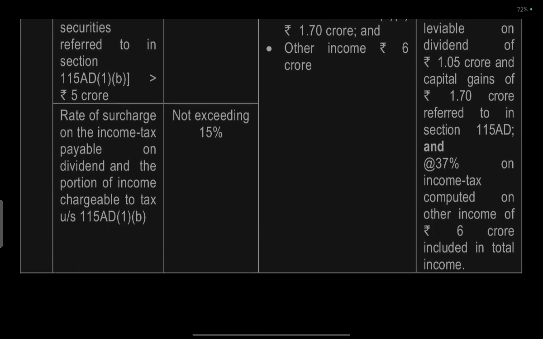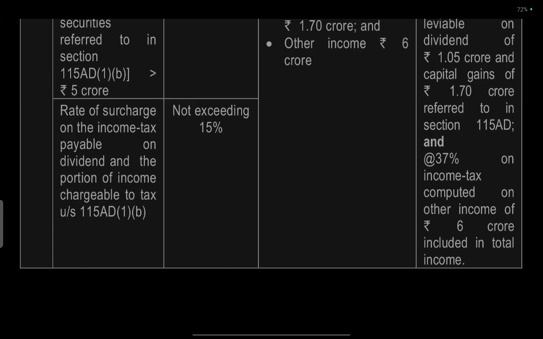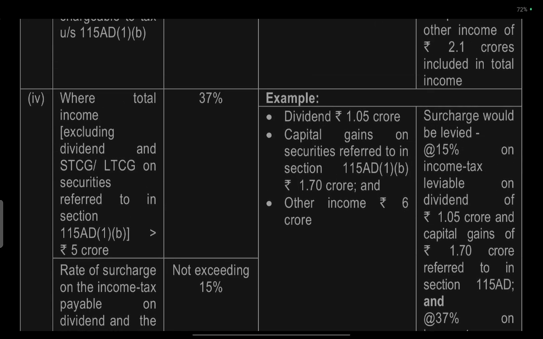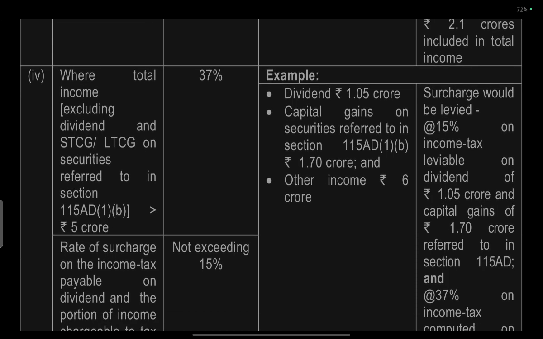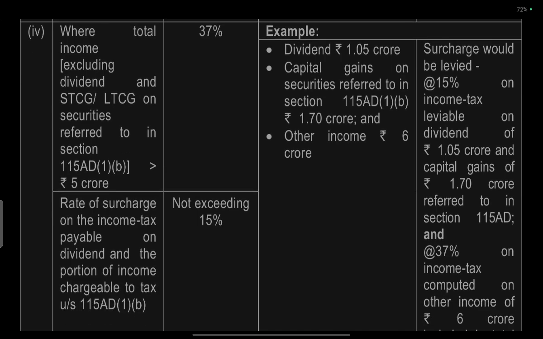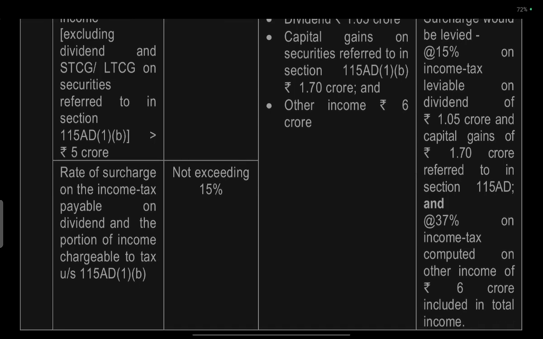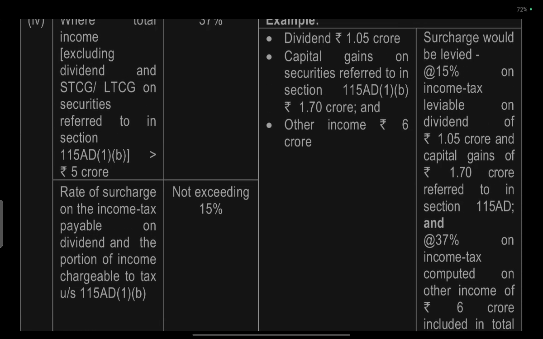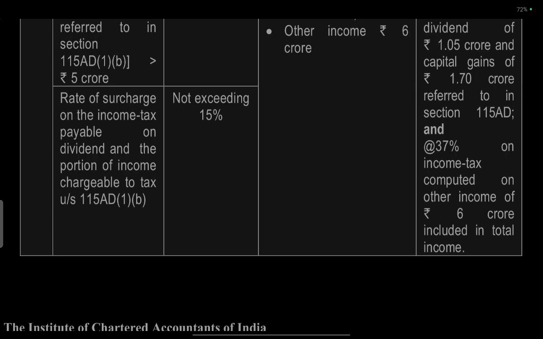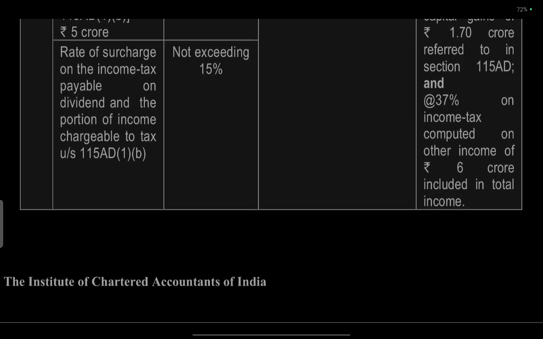The rate of surcharge on the income tax payable on dividend income is 15%, not exceeding 15%. So the dividend is 1.5 crores, capital gain on securities referred to in 115AD is 1.7 crores, and other income is 6 crores. Surcharge should be levied at 15% on the dividend of 1.5 crores and capital gain of 1.7 crores referred to in section 115AD, and 37% on the other income.